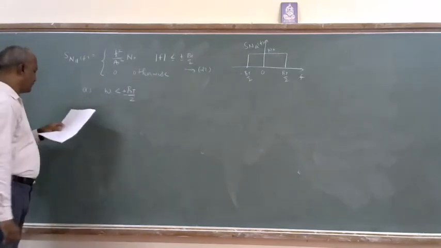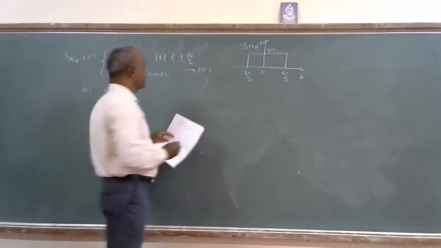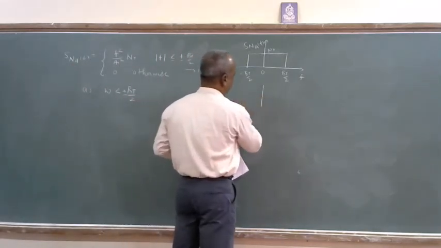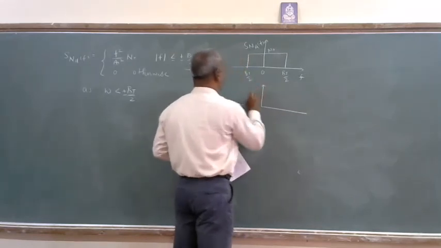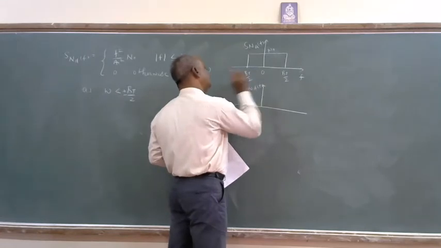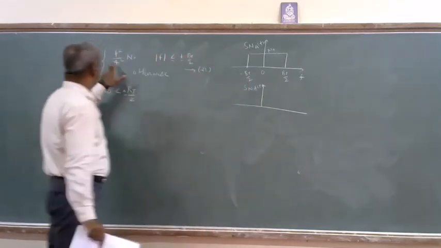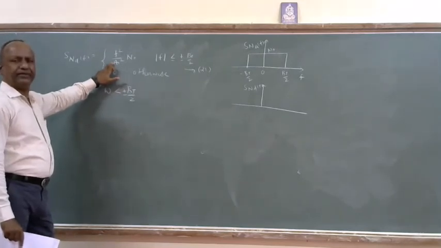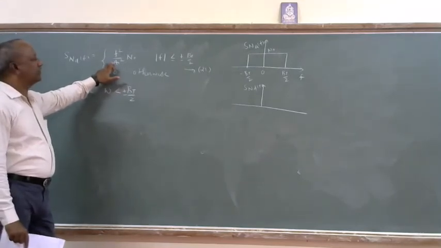Okay. So with this, now we try to draw this equation 21 diagrammatically first. Equation 21, Sn d of f. So what is the Sn d of f?